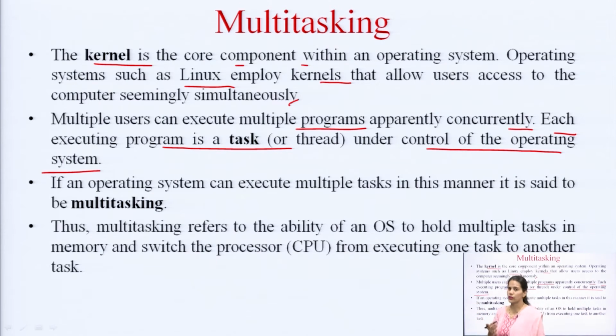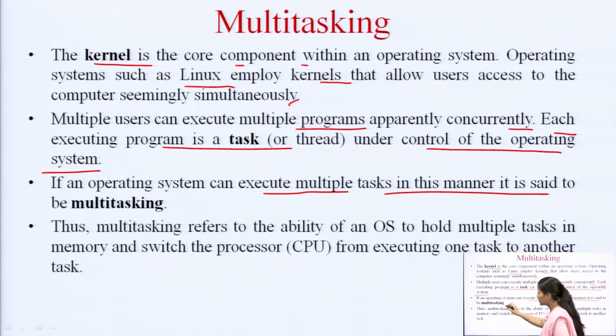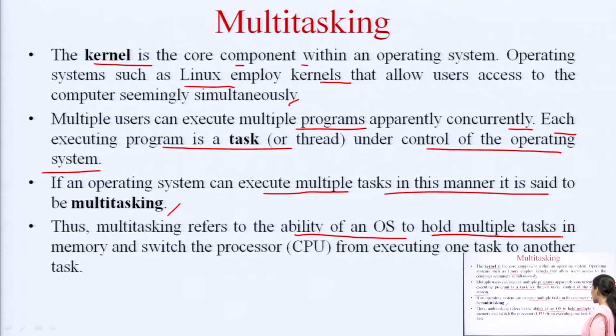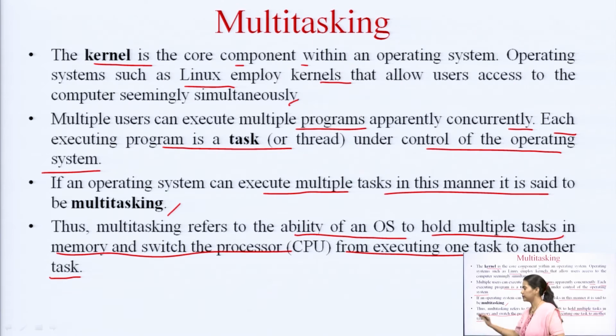So, within the same operating system there is a single CPU and there are multiple tasks that are being performed by different users. So, that is the case of multitasking. If an operating system can execute multiple tasks in this manner, it is said to be multitasking. Thus, multitasking refers to the ability of the operating system to hold multiple tasks in memory and switch the processor, that is CPU, from executing one task to another task.